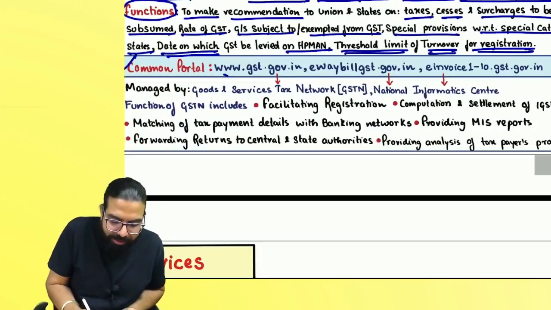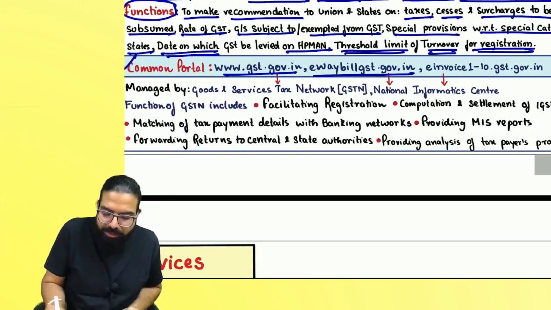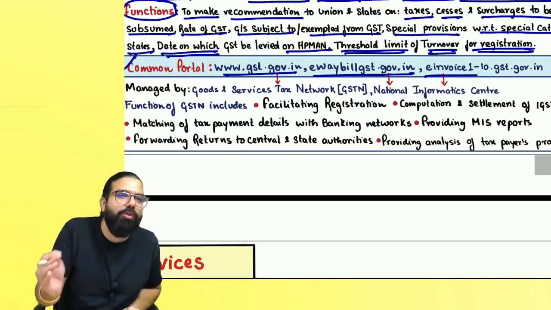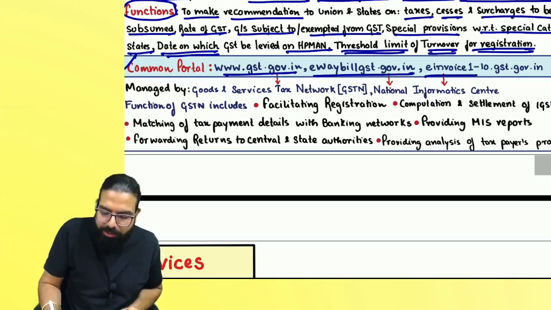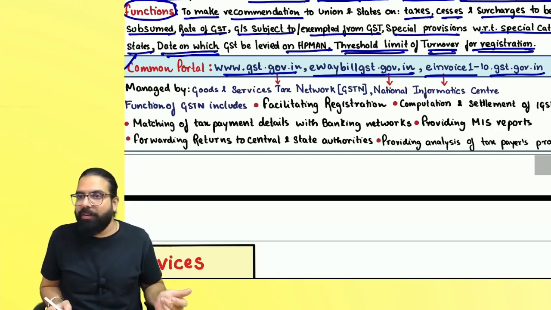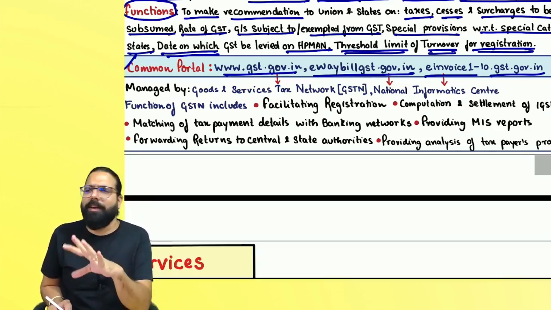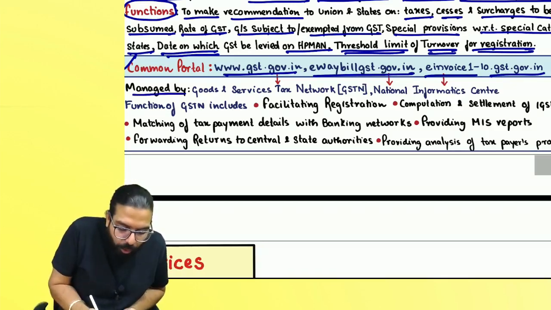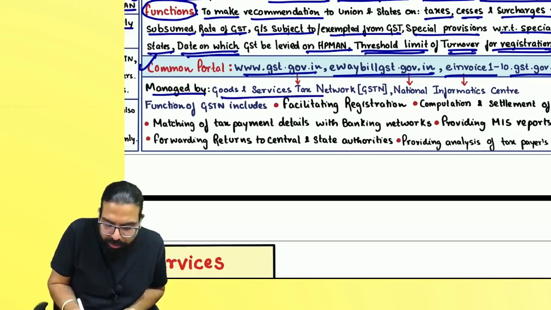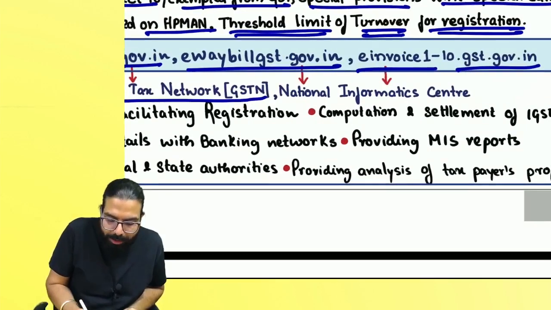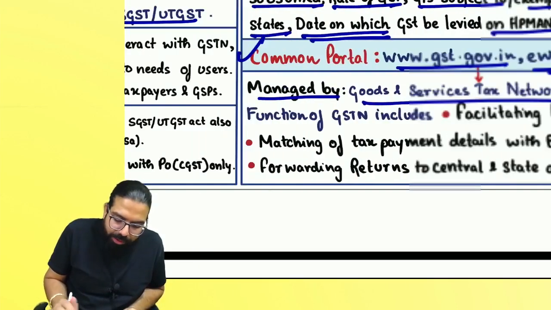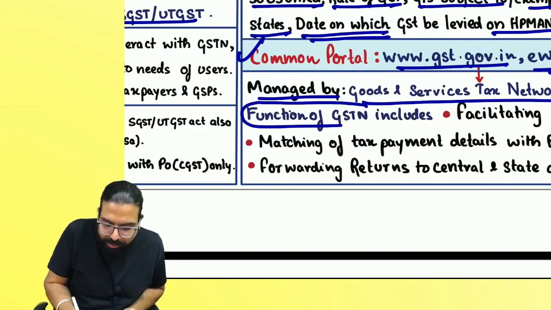The common portals are gst.gov.in, e-way bill, and e-invoicing, with about 10 e-invoicing portals. Why do we call it a common portal? Because it is commonly used by the state governments and the central government. Who manages gst.gov.in? Goods and Service Tax Network. And who manages e-way bill and e-invoicing? National Informatics Center.